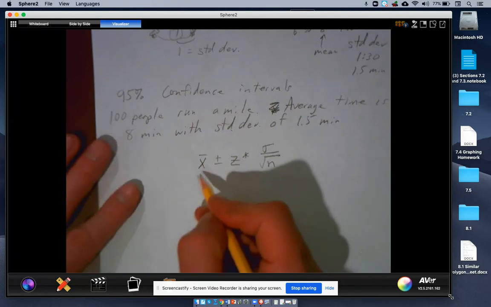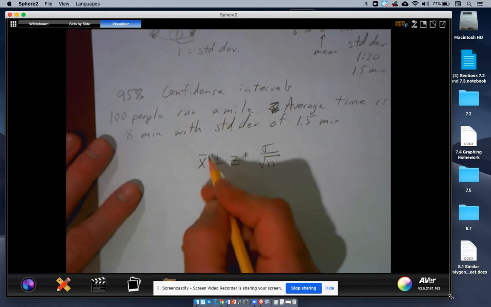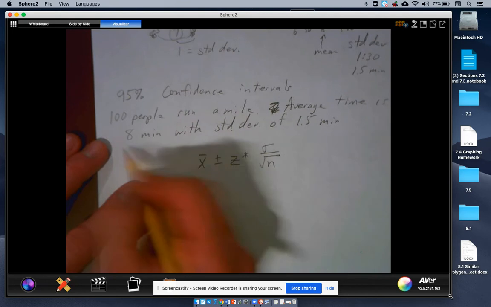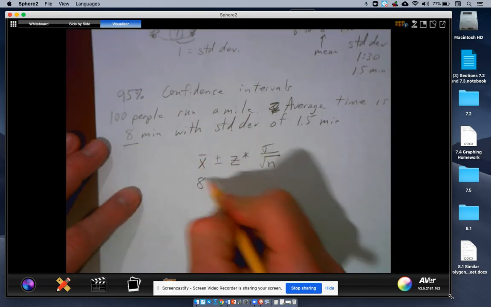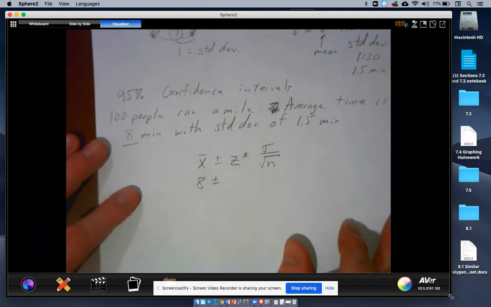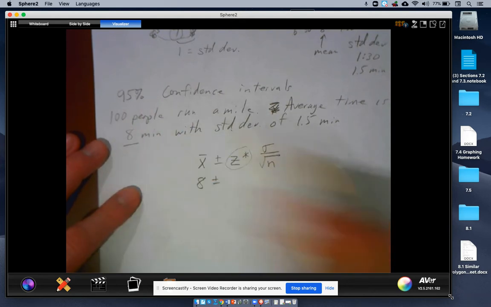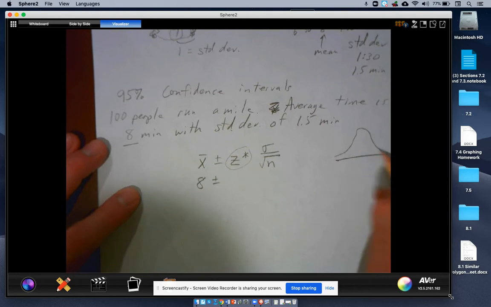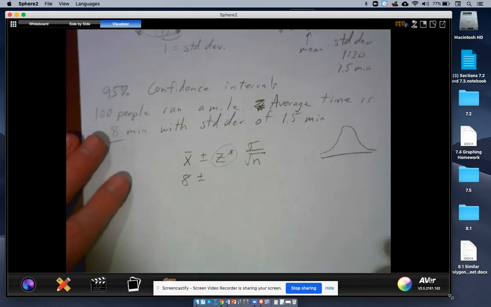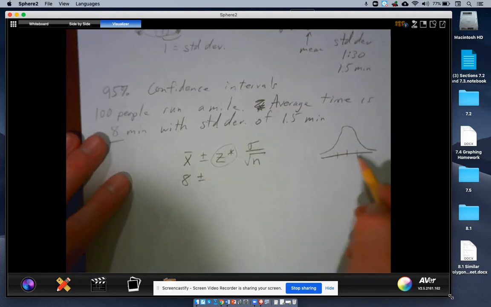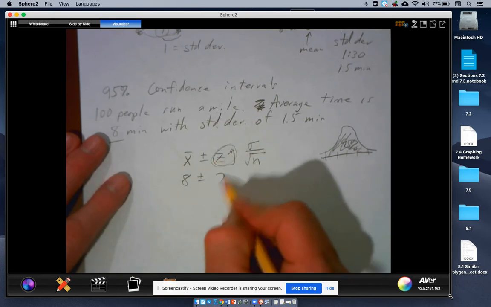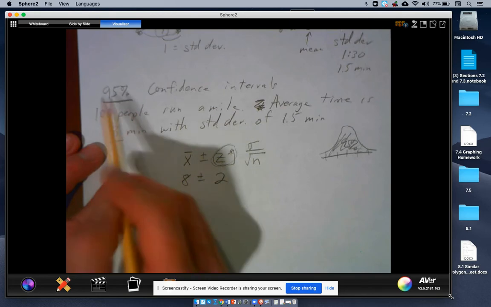Let's try it. So X bar is the average. What was the average time? 8 minutes. Okay, 8 minutes plus or minus. Now z-score, since we're doing 95, remember in these curves, whoa, that was the worst normal curve I've ever made. Within 1 standard deviation is 68%. Within 2 is 95%. So I need 2 standard deviations if we're going to make 95% confidence intervals. And that's what we'll do with this first problem.